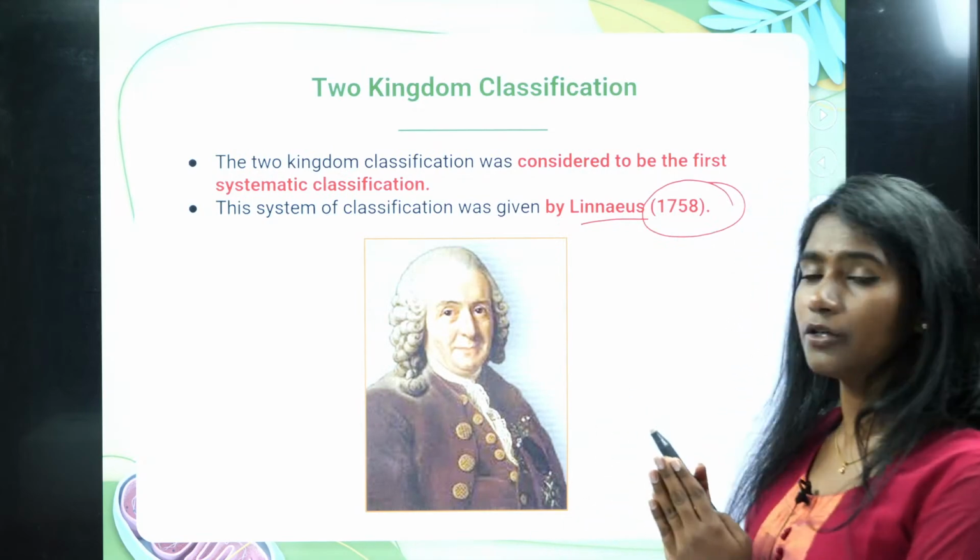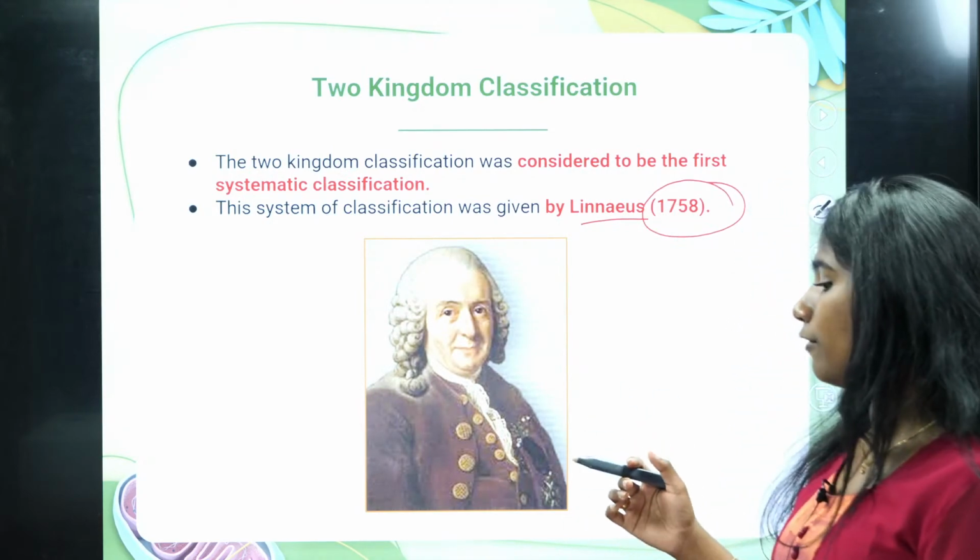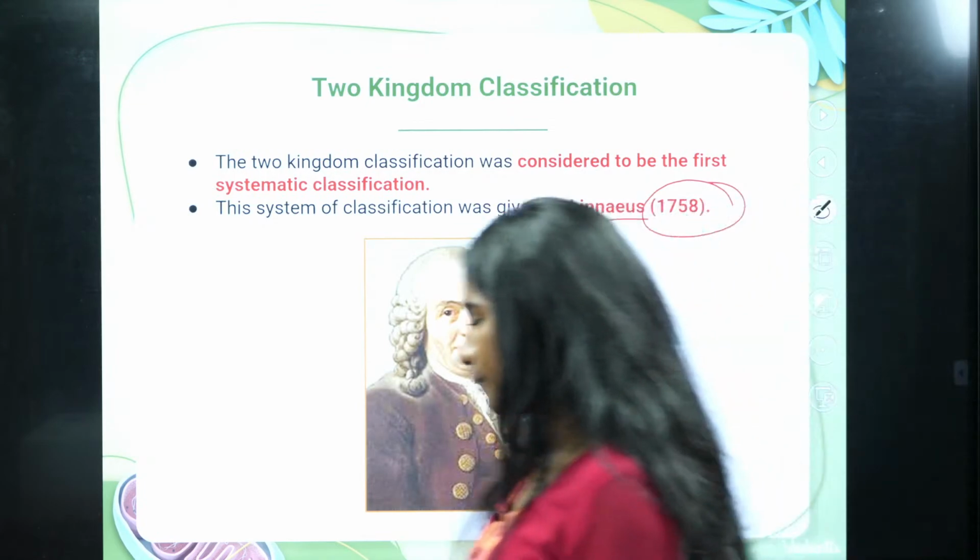So who is the first person to classify living organisms, the life forms? It is Linnaeus.